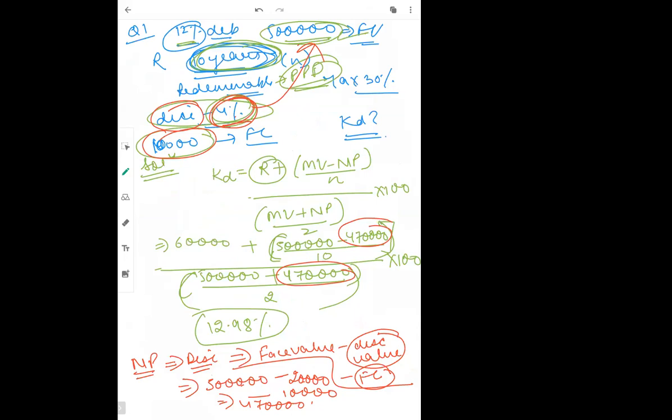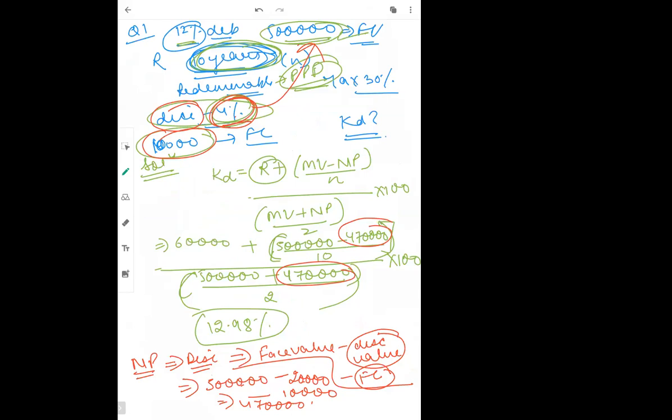Now one thing is, when we talk about cost of capital, whether it is debentures, shares, or retained earnings, we always have to calculate after tax cost of capital. Understanding?